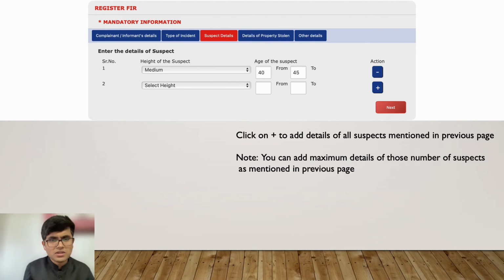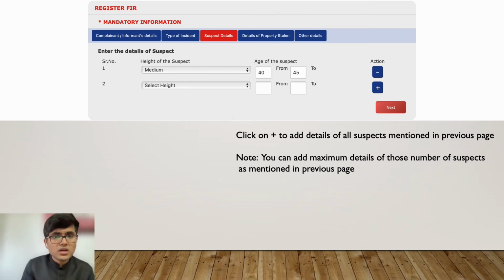So what's next? Let's see. Before moving forward, it says you can add maximum details of the number of suspects you mentioned on the previous page. So if you mentioned on the previous page that there were seven suspects, you can give details of up to seven suspects on this page. But if you only mentioned one, you can only give details of the one person.